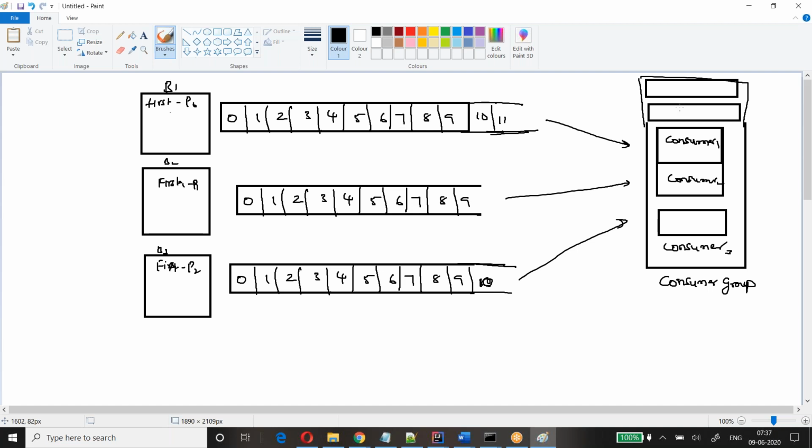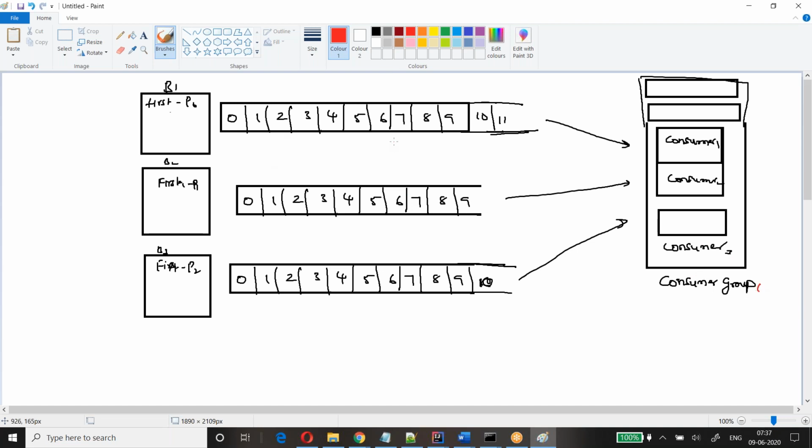Kafka will store this offset information, which tracks what the consumer groups have been reading. It means I have a consumer group 1, and it started processing the messages.